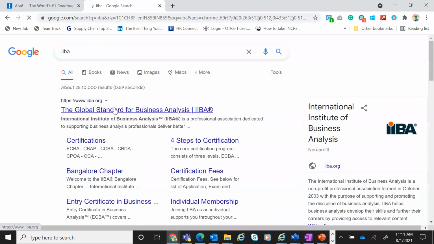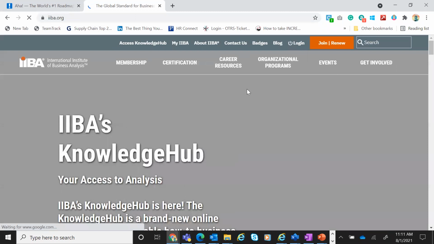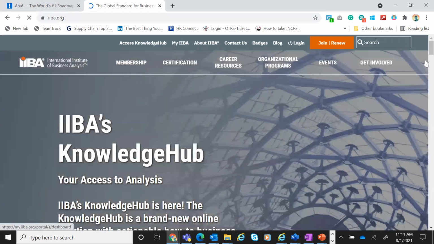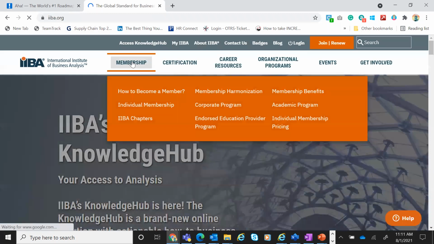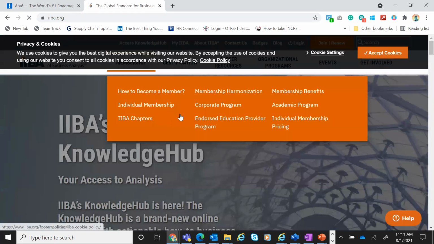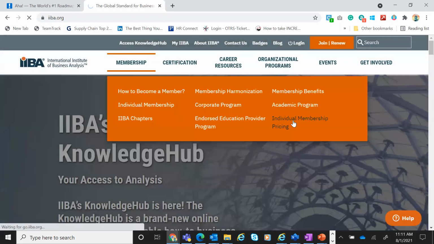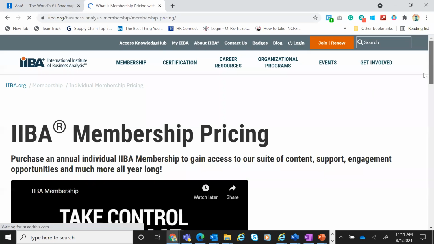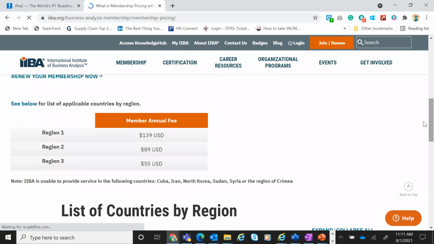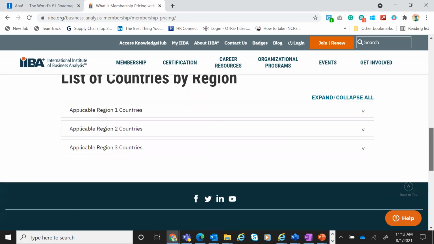So this membership is for lifelong validity, or how is it, Prashant? No, it is 1 year validity. It's pretty expensive. I think it comes at around 3,000, 4,000 rupees, but it's worth it. Like for example, for the first 1 or 2 years, one is membership, certification, and also there'll be a lot of events, etc. It is good. Individual member pricing. So again, it depends. Maybe you are in region 2 or region 3. That is $90, which means it's about 5,000-6,000 now. But the value that you will reap from it is very good.